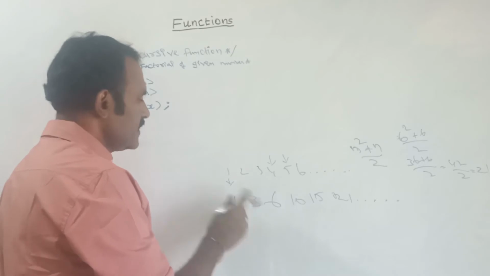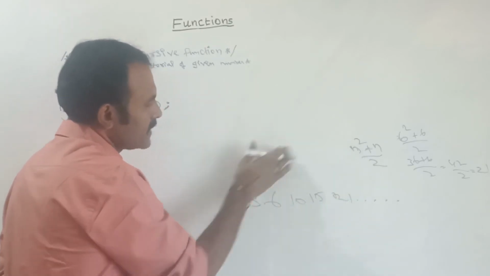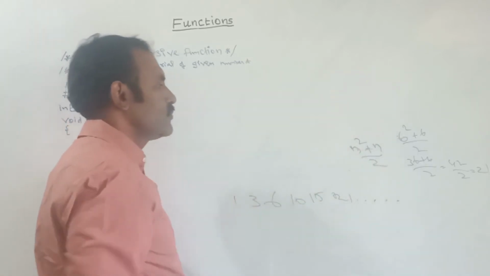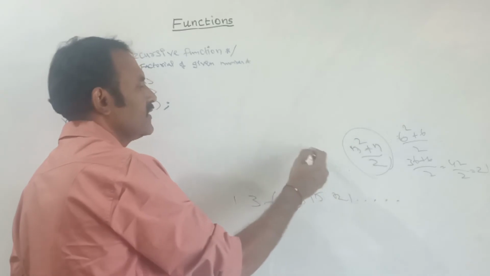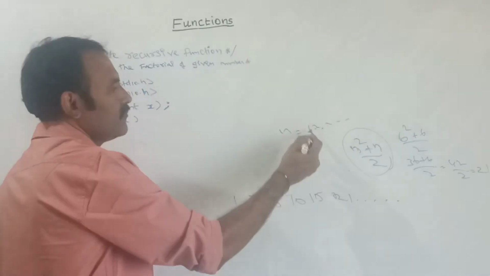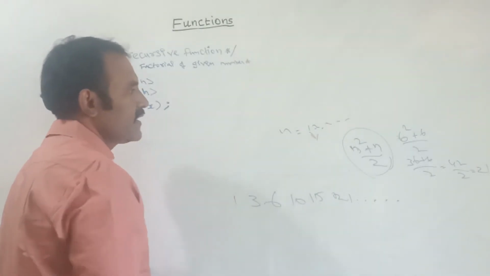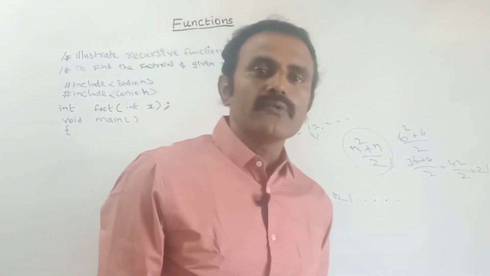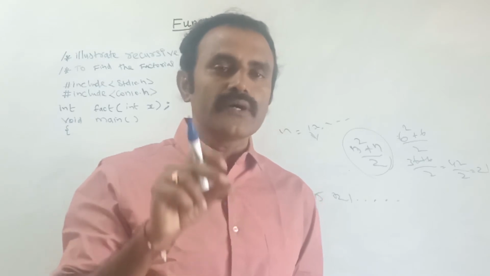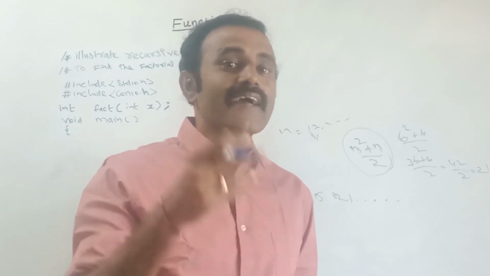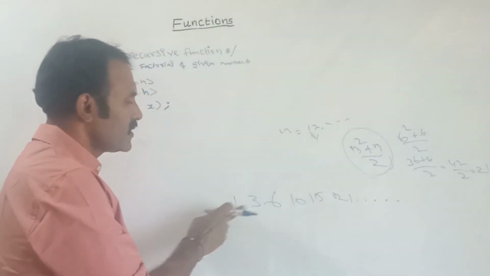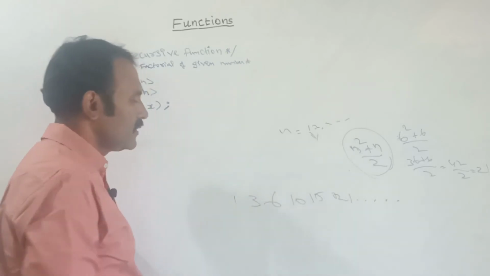So what is the triangular series number? The triangular series numbers are 1, 3, 6, 10, 15, 21, and so on, up to n. With the help of this formula, for n equal to 1, 2, 3 and so on, we can find the triangular series values. Now I am going to write a program, using this recursive function, to find the triangular series. The triangular series numbers are 1, 3, 6, 10, 15 and 21.